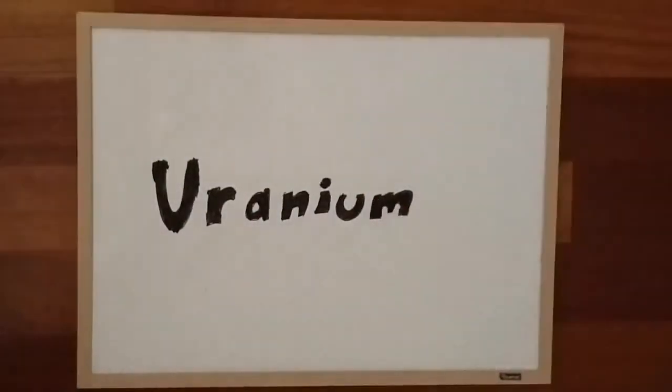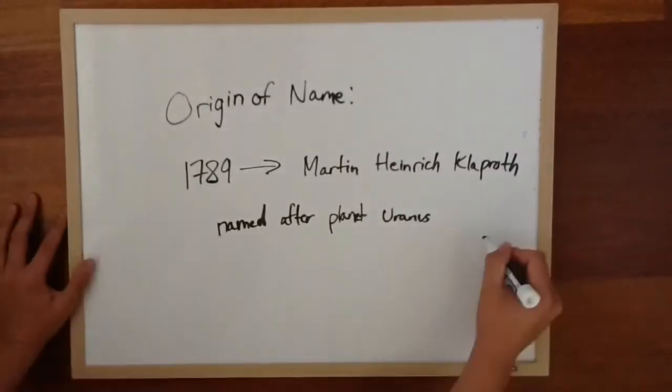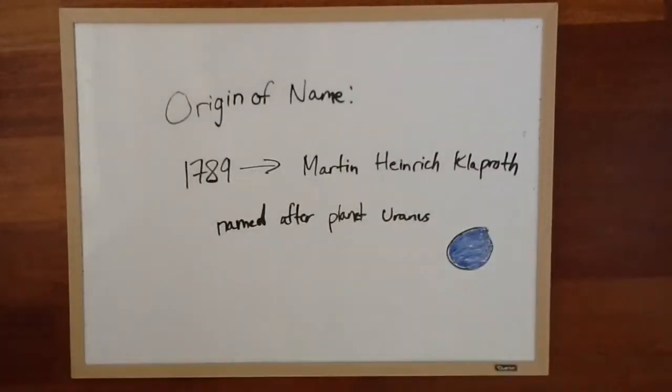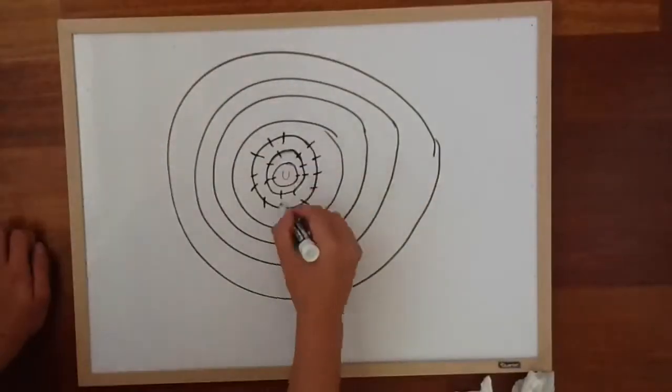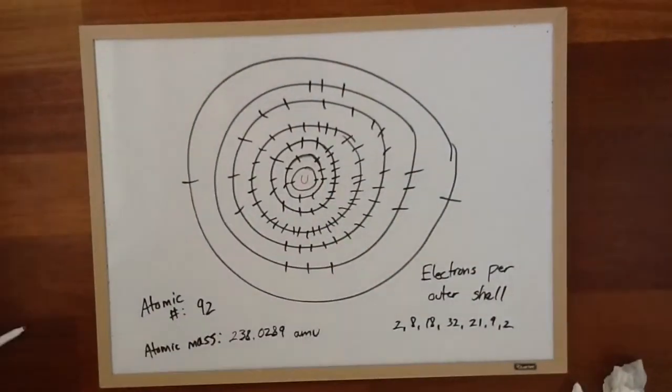Uranium. Martin Heinrich Klaproth discovered uranium in 1789 and named it after the planet Uranus. This is a drawing of a uranium atom which has 92 protons and electrons in its nucleus. In its outer shells it has 2, 8, 18, 32, 21, 9, and 2 electrons.